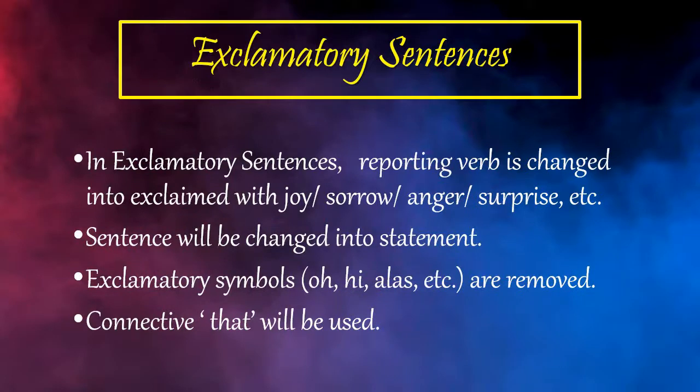The fourth type of sentence is exclamatory sentences. In exclamatory sentences, the reporting verb is changed into exclaimed with joy, sorrow, anger, surprise, etc. The sentence will be changed into a statement. Exclamatory words like oh, hi, alas, etc. are removed. Connective that will be used.